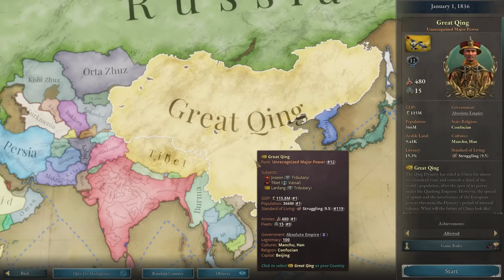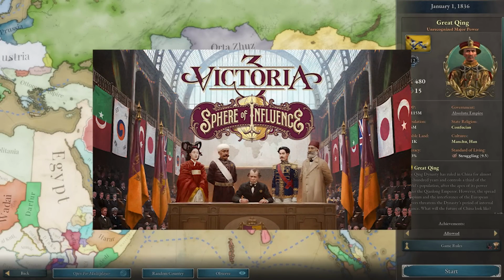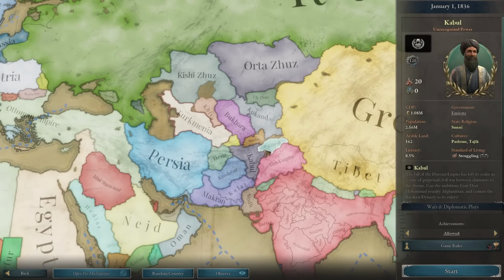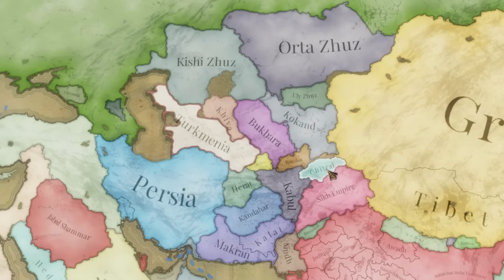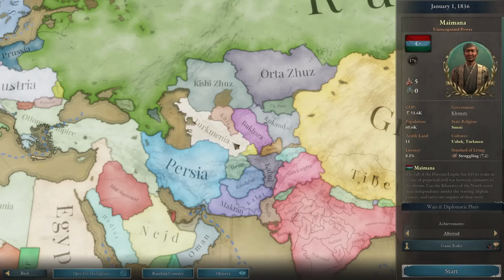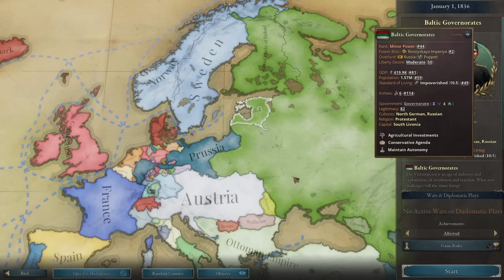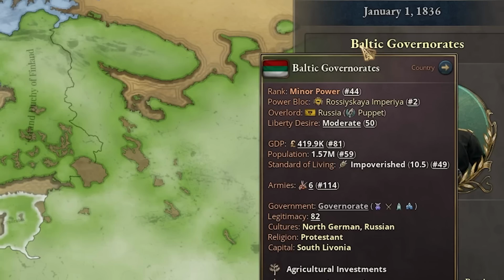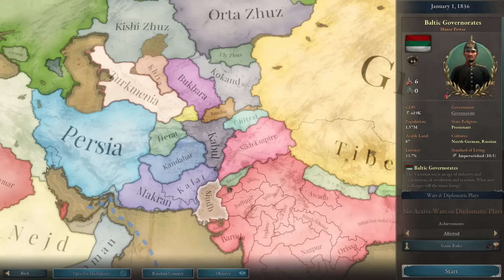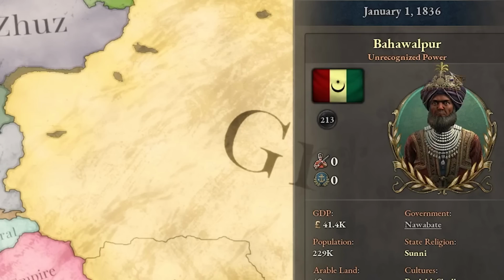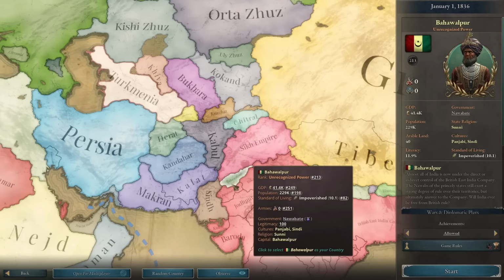Now today I was supposed to play China, but the new Spheres of Influence DLC just dropped and that added a bunch of new different countries I will have to play. And for some of them I might have to go back in the alphabet. Yeah, most of the new countries are right over here in Central Asia, but then there is also this Baltic Governorate. So you might be thinking, oh that's letter B, so I have to play the Baltics now, right? Well, wrong. Very wrong. Because there is this tiny little country right between the Sikh Empire and India, which is ahead in the alphabet. So this is the actual country I have to play today.